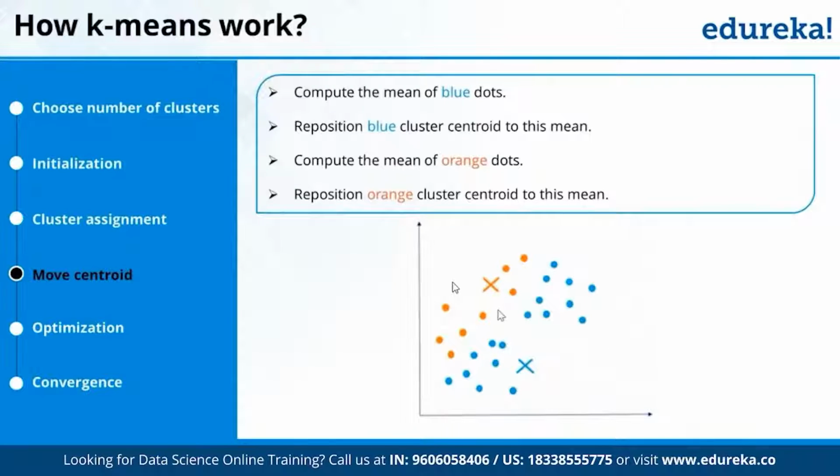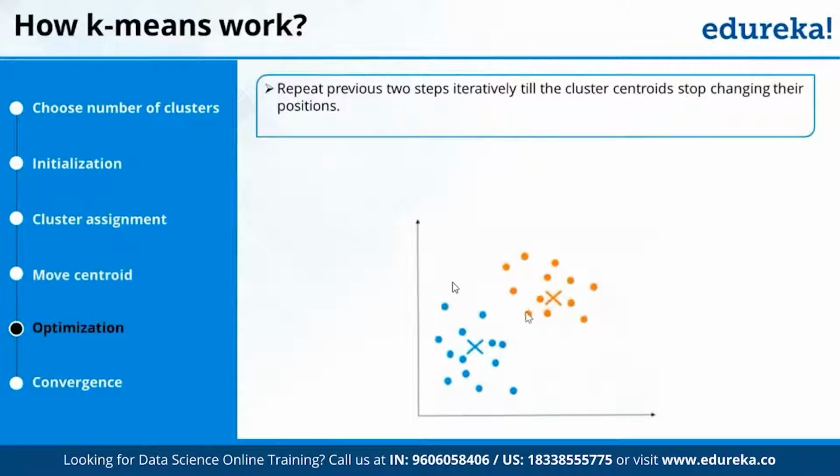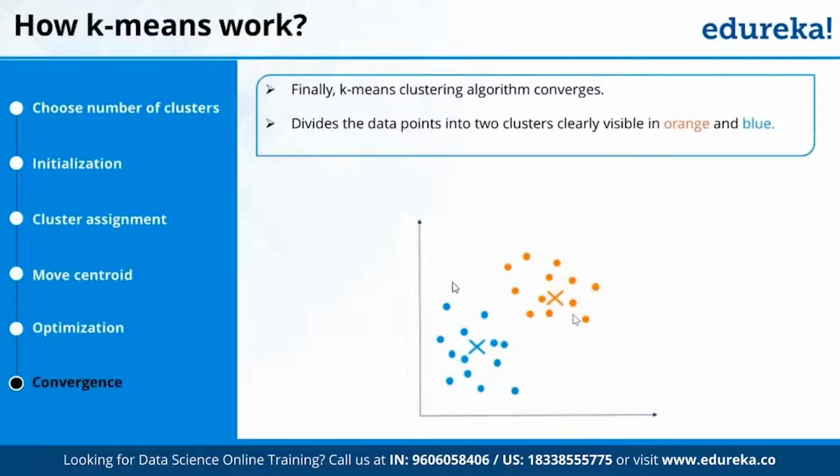Again, it will find the distance for all the points. And there are chances that my points will shift from one cluster to another cluster. So you see that there is a shift in the points from one cluster to another cluster. And this is my final number of clusters. Because after that, my centroid will change again. Again, there are chances my point will shift from one cluster to another cluster. This process will go on and it will run till the time when it stops moving points from one cluster to another cluster.